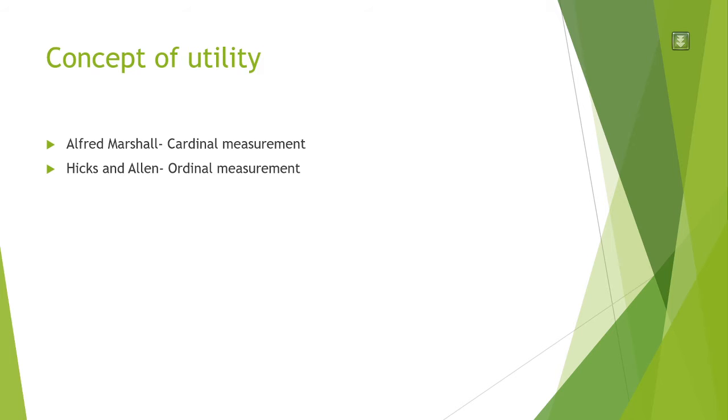You can always consume commodities and you can always say that I prefer more of oranges rather than apples, or more of apples than oranges. So what I'm doing basically is comparing two commodities. Now Hicks and Allen have given the ordinal measurement through the indifference curve, which is a two-dimensional diagram.